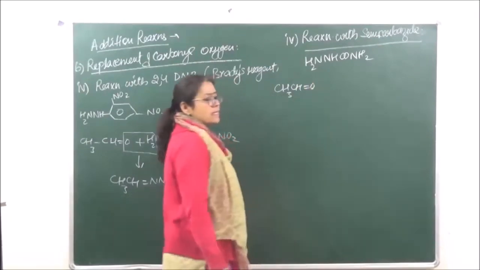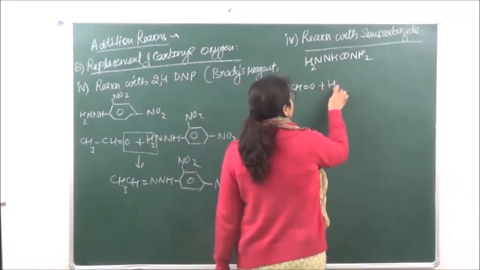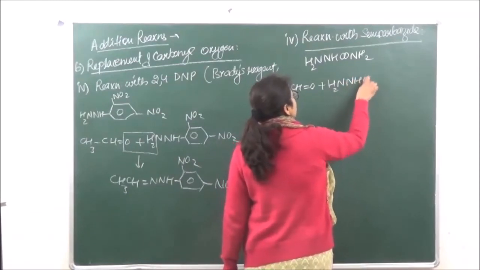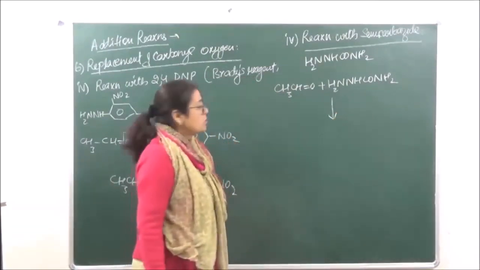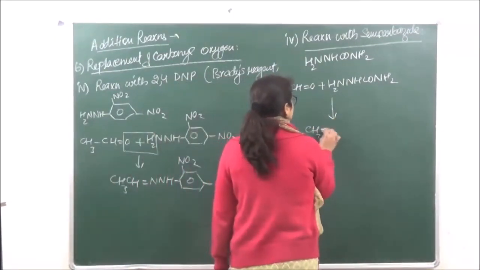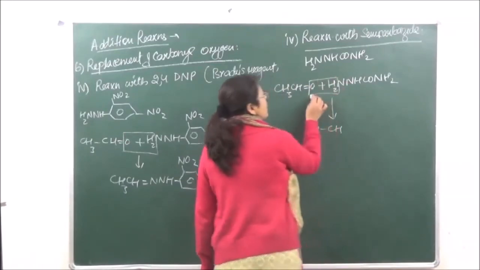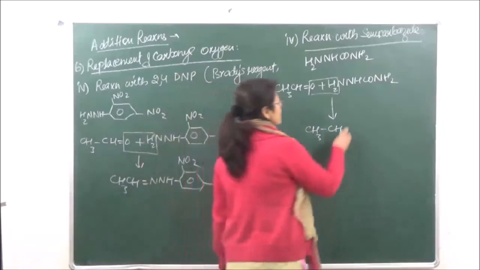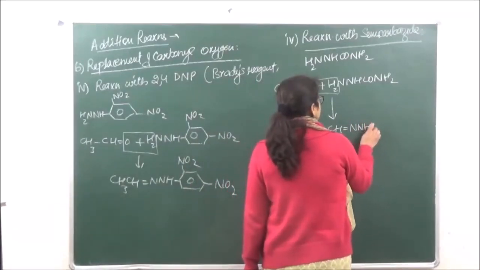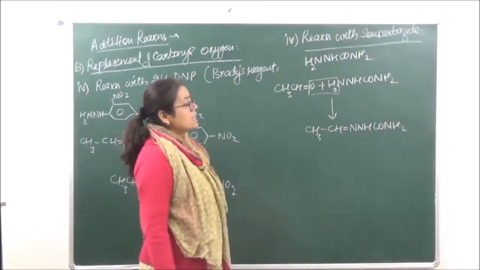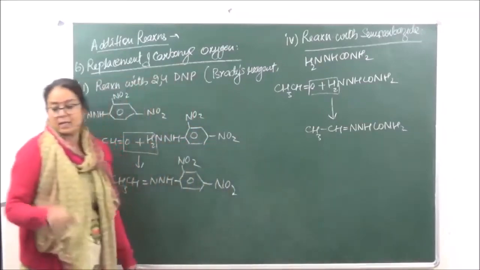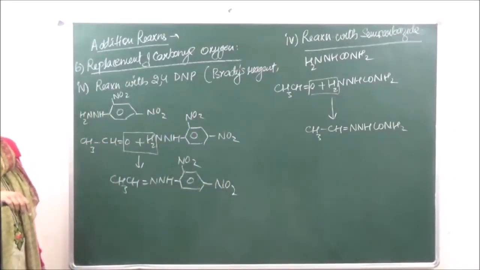We're doing the reaction with acetaldehyde plus semicarbazide. It is going to give us semicarbazone. So that is going to be CH3CH. Water from here is going to be eliminated. That will give us double bond N, NH, CONH2. This is known as semicarbazone, acetaldehyde semicarbazone. Similarly, you can do the reaction with ketone also. Okay, so this is what the reaction is going to be.